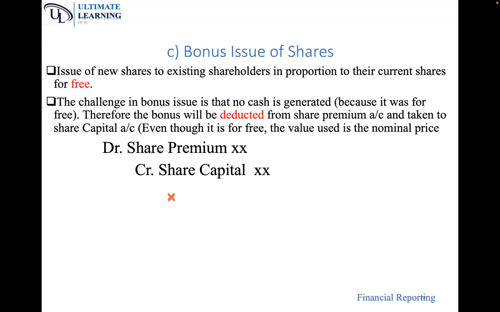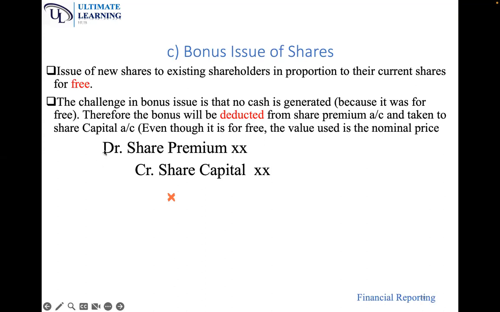They are issued from the share premium, unless you have been told it is being issued from any other reserve. If you have been told it is being issued from retained earnings, deduct it from retained earnings. If you have been told they are being issued from general reserve, deduct it from general reserve. Otherwise, they are always issued out of share premium account. Because there is no cash received, and assuming they are issued out of share premium, it will reduce.